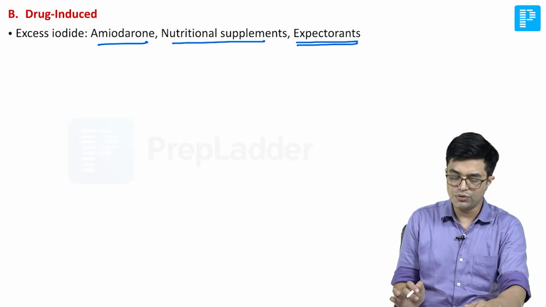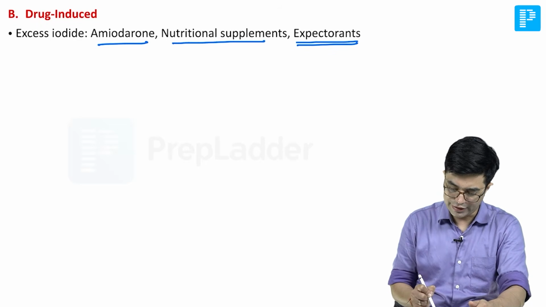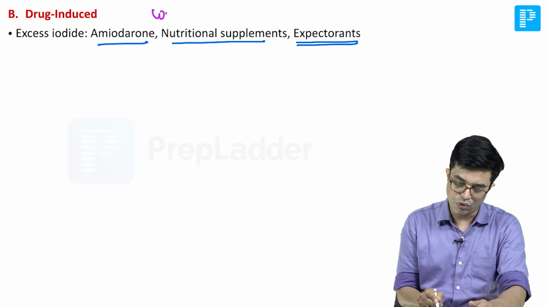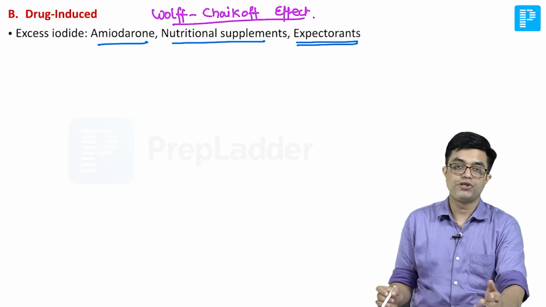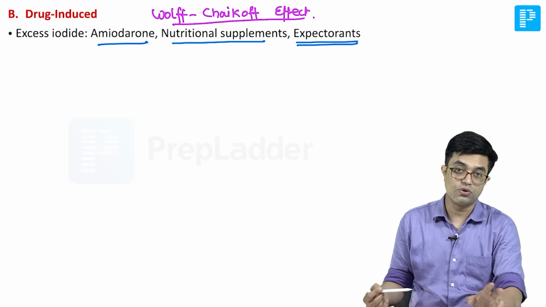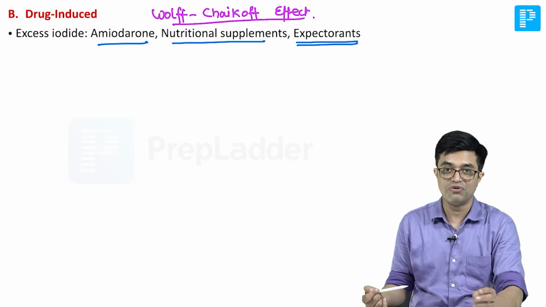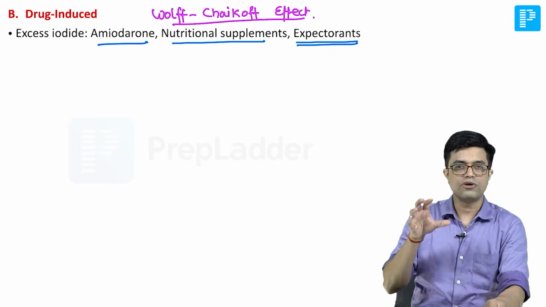So excess iodine can produce hypothyroidism by an effect called as Wolff-Chaikoff effect. Wolff-Chaikoff effect is something you have already read before in your undergraduate days. Wolff-Chaikoff effect is a type of protective effect. It was first described by 2 scientists whose surname was Wolff and Chaikoff. In 1948 it was described, and it is an auto-regulatory mechanism.